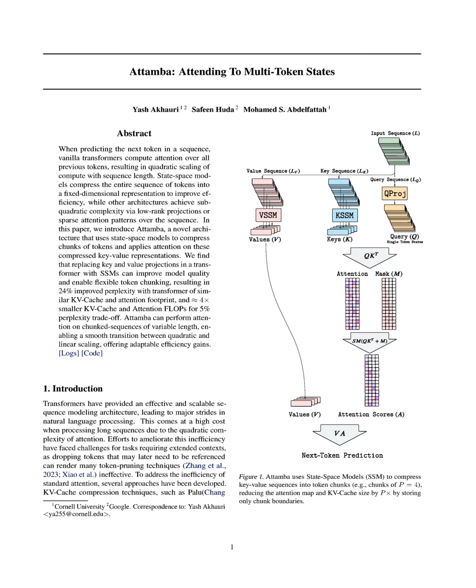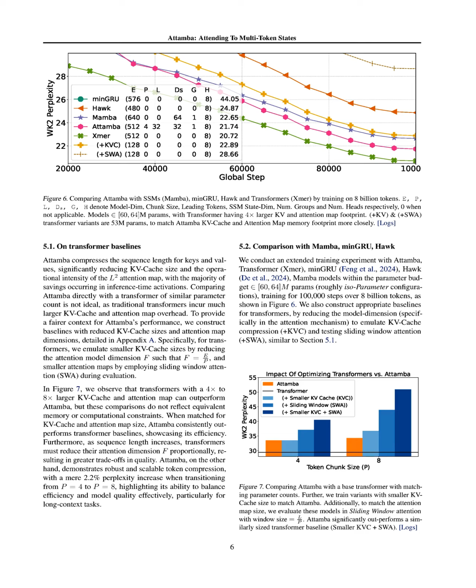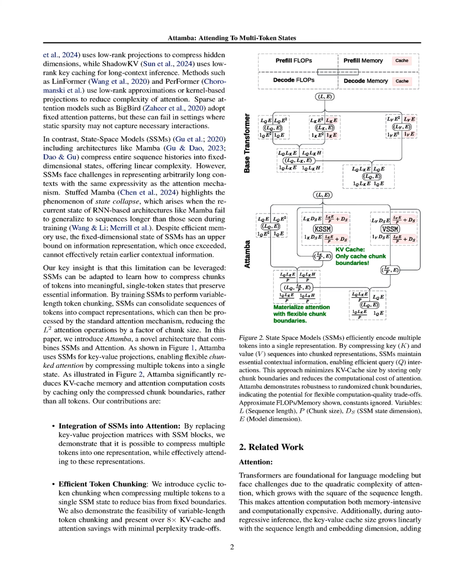For instance, Attamba exhibited only a 2% increase in perplexity when transitioning from a chunk size of 4 to 8, indicating its ability to maintain model quality while enhancing efficiency. In extended training experiments, Attamba outperformed fair transformer baselines and Mamba, showcasing its robustness in handling long context tasks without the need for scaling beyond the trained chunk length. Overall, these results highlight Attamba's effective integration of SSMs into the attention mechanism, allowing for efficient, long sequence processing while preserving contextual information.